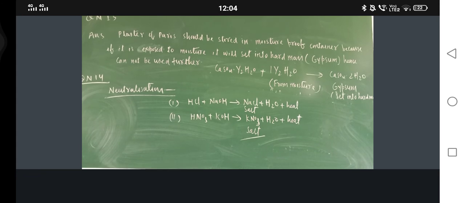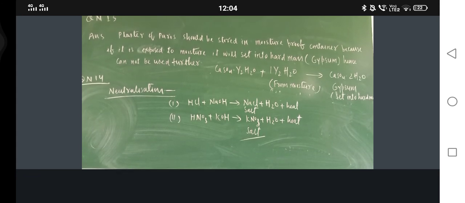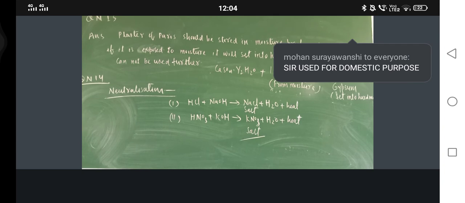Baking soda is one of the important ingredients in our food material, and it is used as an antacid. That is the application of baking soda. What are the uses of washing soda?